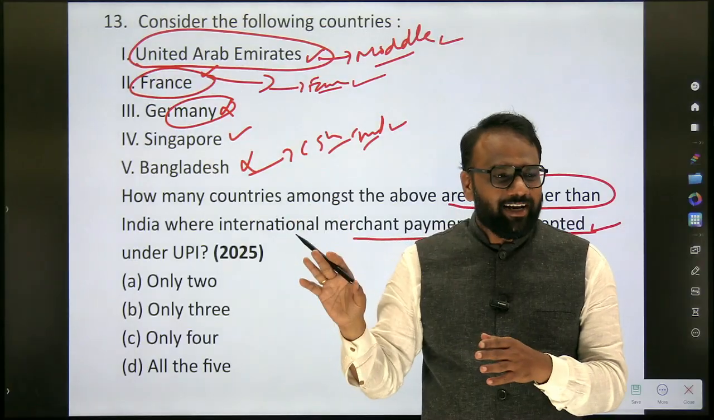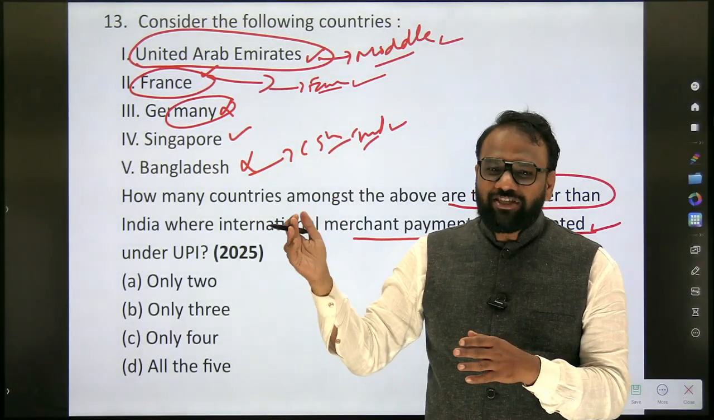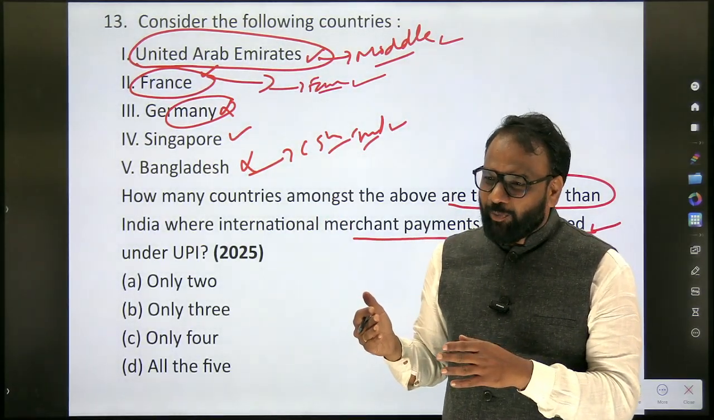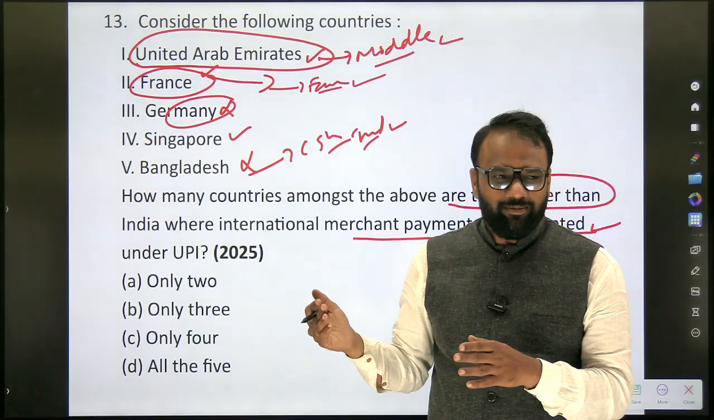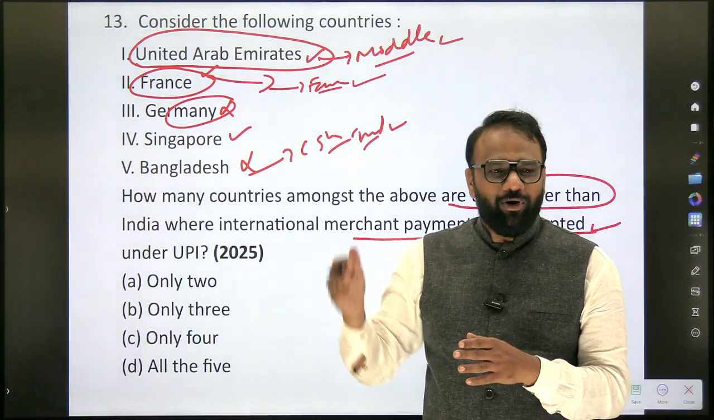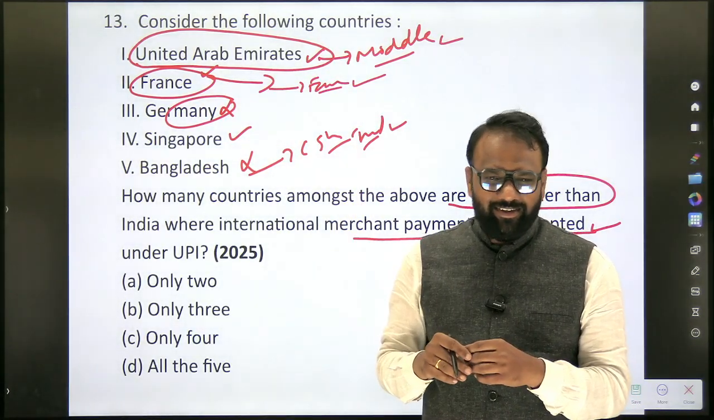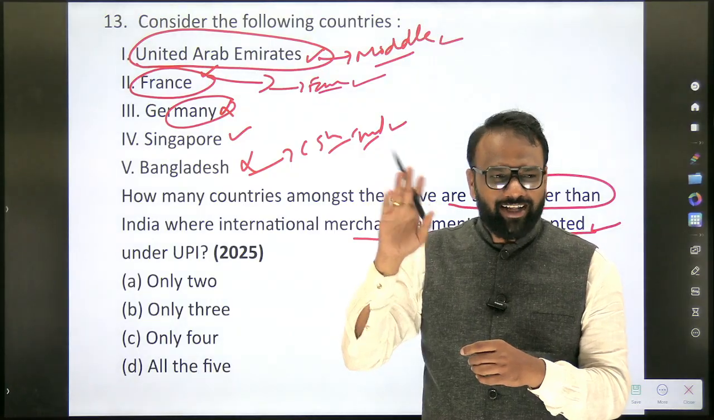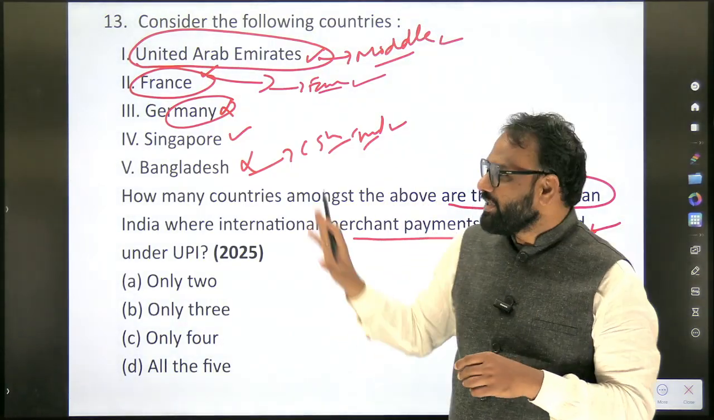Which are the North American countries which have started accepting UPI? Which are the South American countries which have started accepting UPI? How about Australia? Yes, you'll search for it. How about Antarctica? Not required. How about the Arctic? Not required. Okay. So in this fashion, you will prepare.